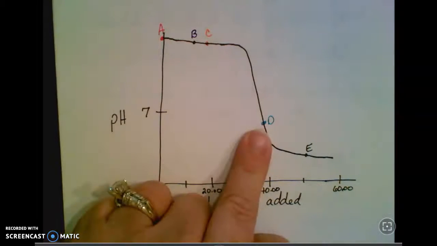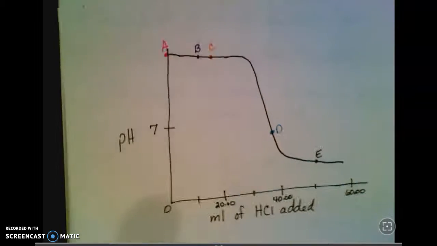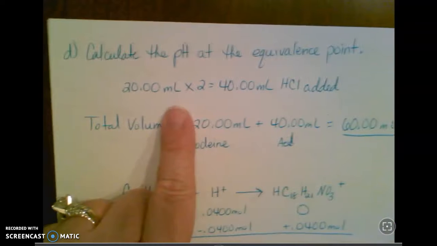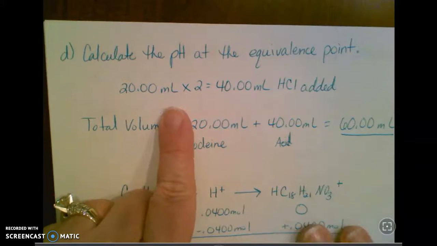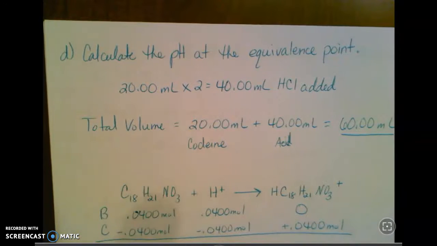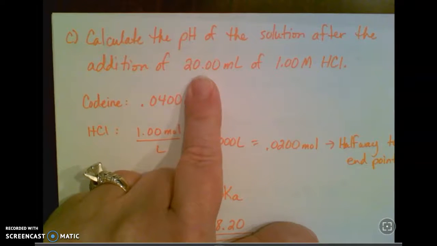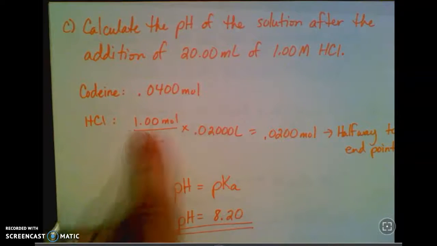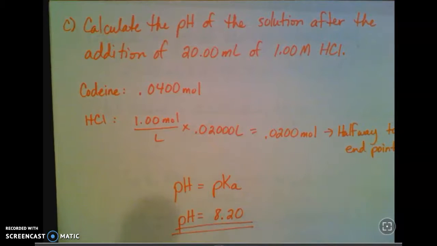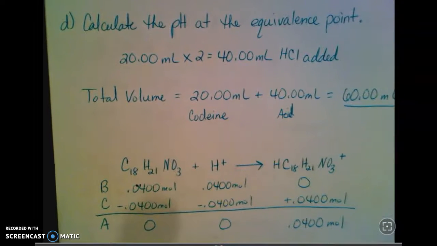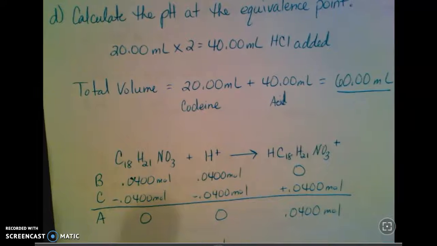So we are at point D, which is the equivalence point of this titration. There are a couple of ways you can calculate it. With this problem in particular, we had question C, which asked about the midpoint. We figured out that I was at the midpoint when I had 20 milliliters added. And if that's halfway, then 20 times 2, or 40 milliliters, is going to get me to the equivalence point of this titration. It didn't tell me that in this case.